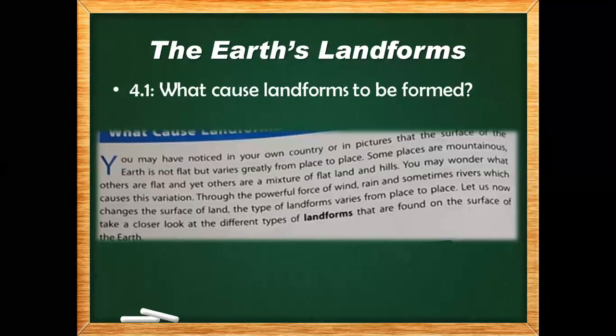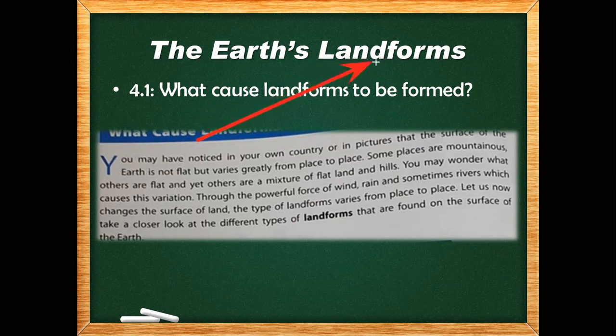So the topic number 1 on page number 36 is about what causes landforms to be formed. Before starting the chapter, if you see the name of the chapter, it is saying the earth's landform. So basically they are talking about the forms of land. There are so many forms of land. Why? Because on our earth the land is up and down. Some land is very much up and some land is very much down.